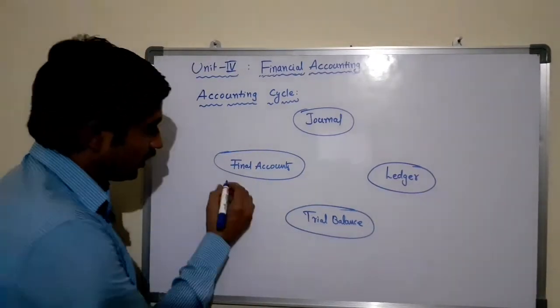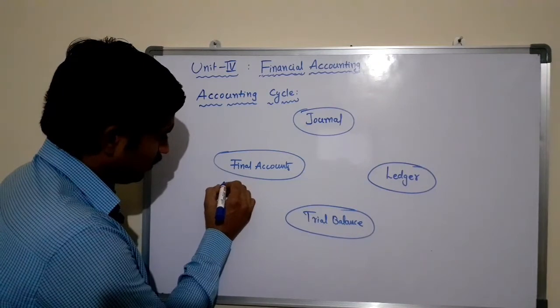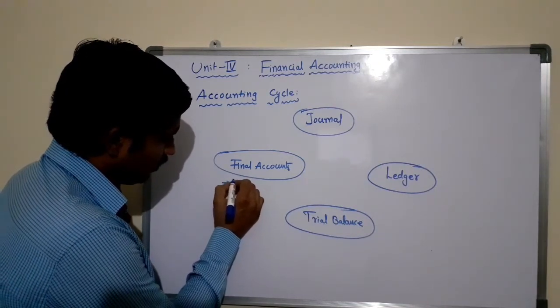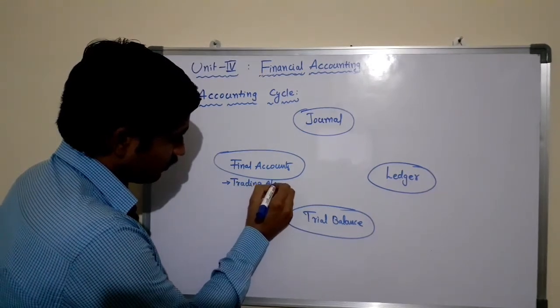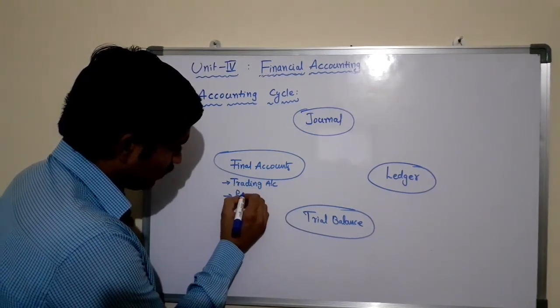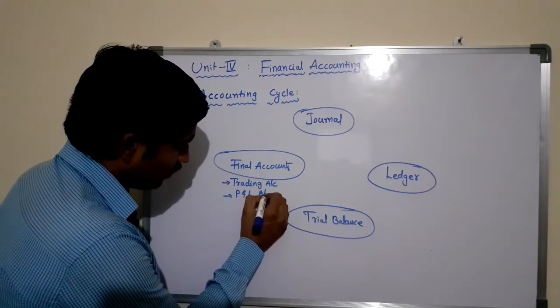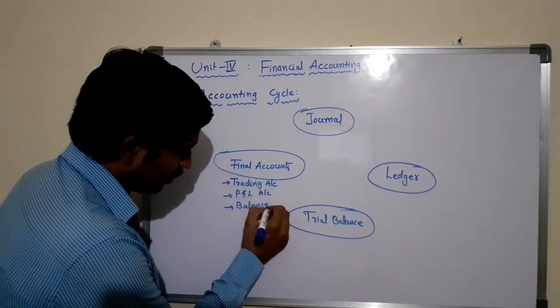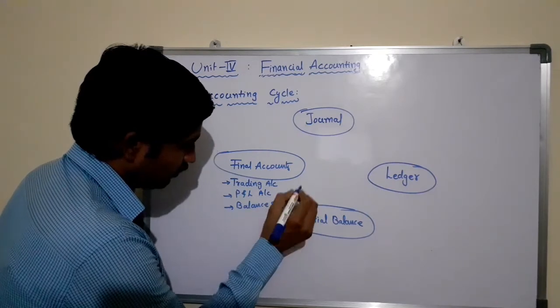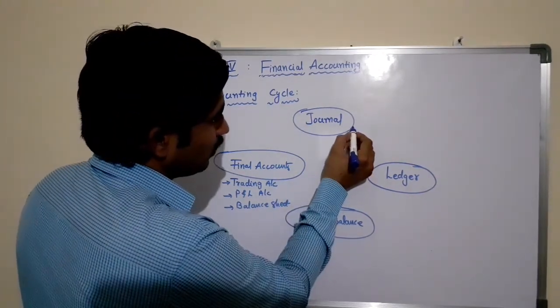So here the final accounts comprise trading account, profit and loss account, and balance sheet.